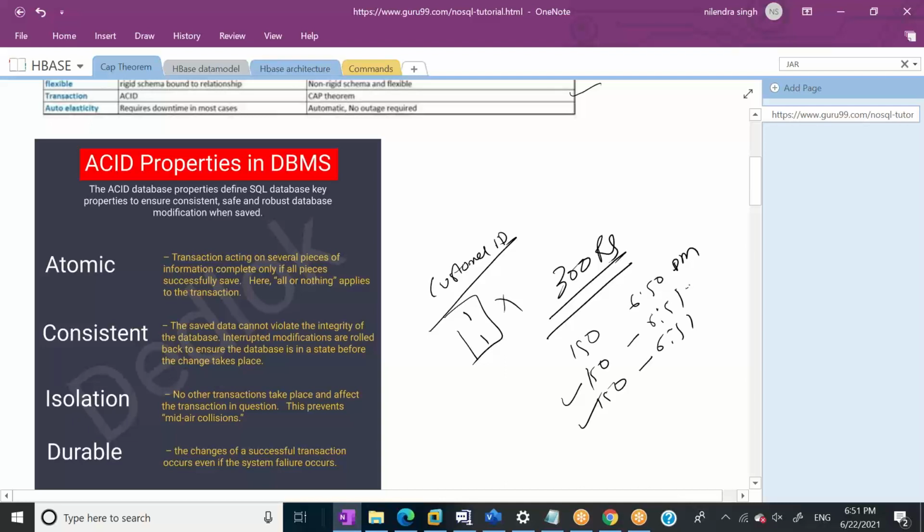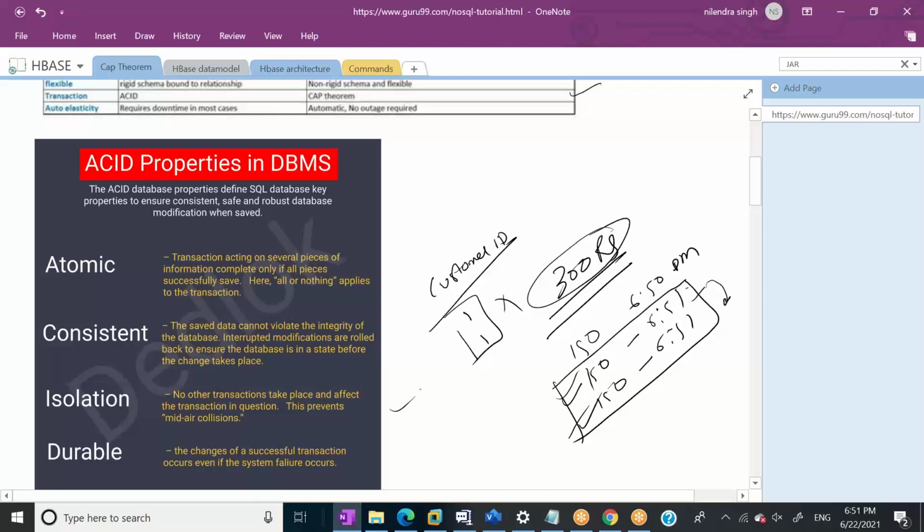Ideally, see, you have only 300 rupees, right? So either this or this should be successful. So what isolation is saying is that these two transactions should take place in isolation. It means they should take place as if they are going one by one. So it will go into microseconds, and then the first transaction will take place. The next transaction will take the history from there, right? So this is how isolation works.